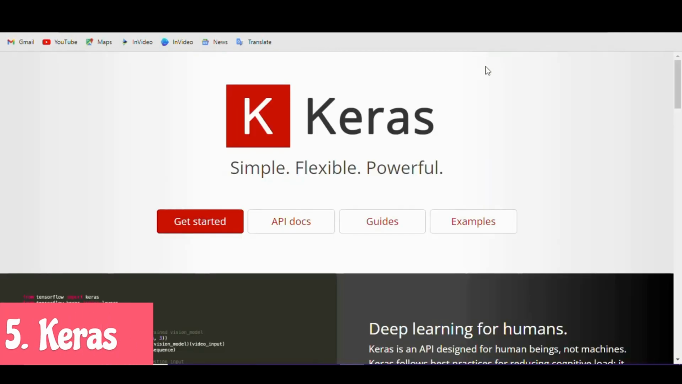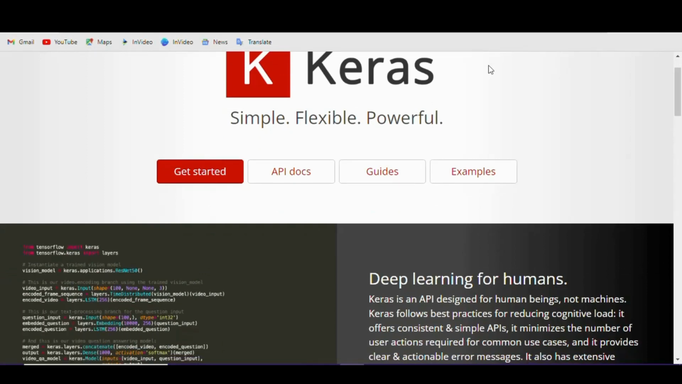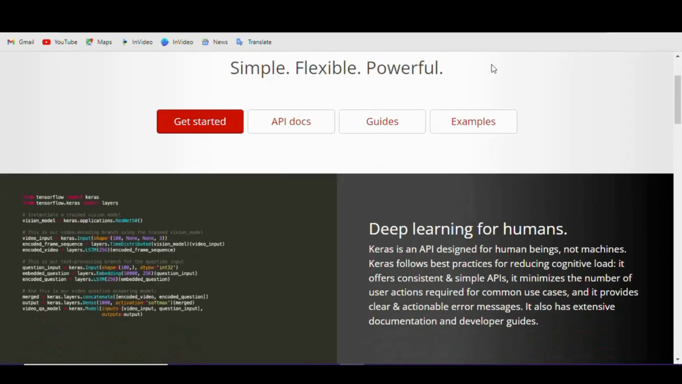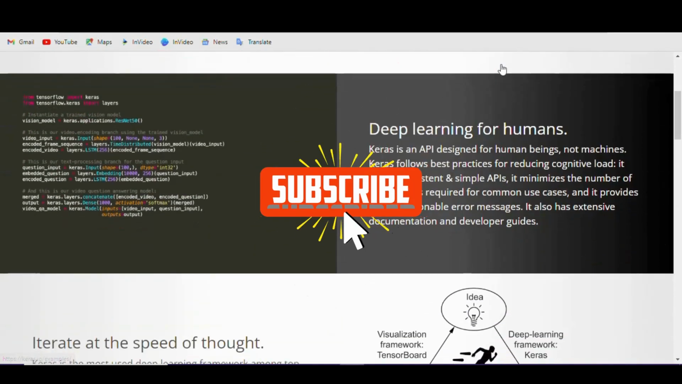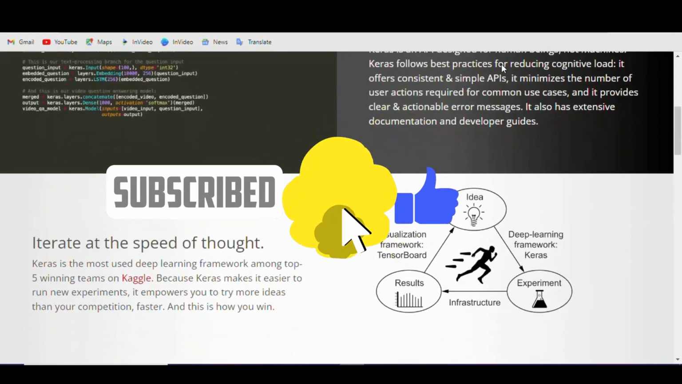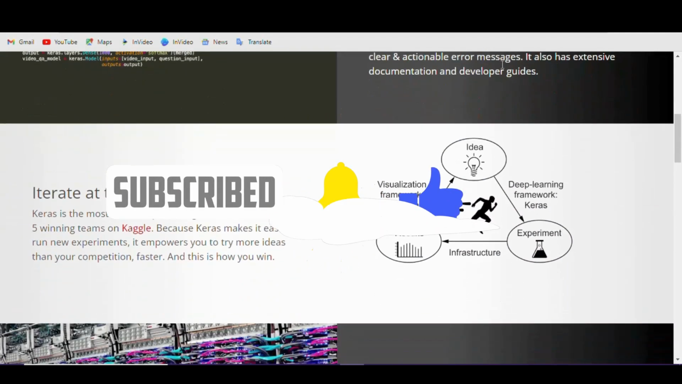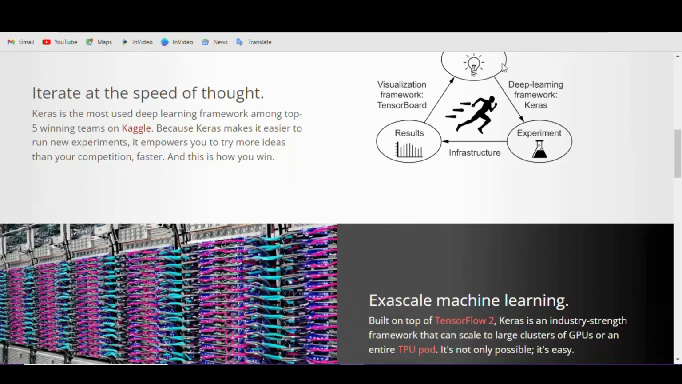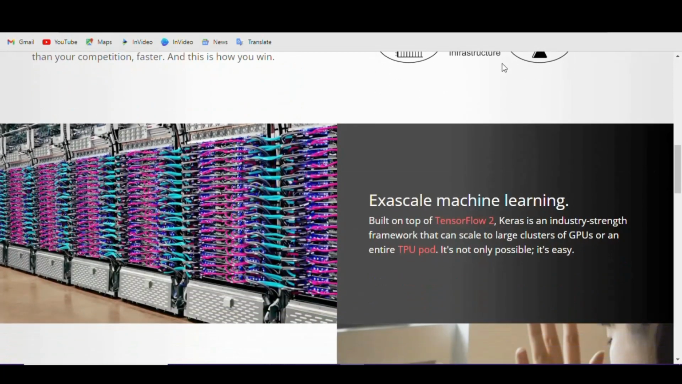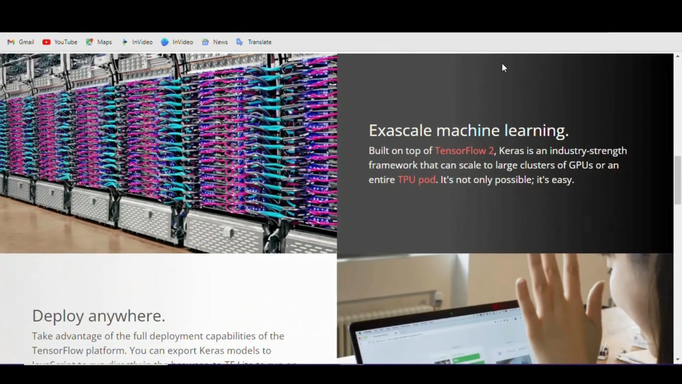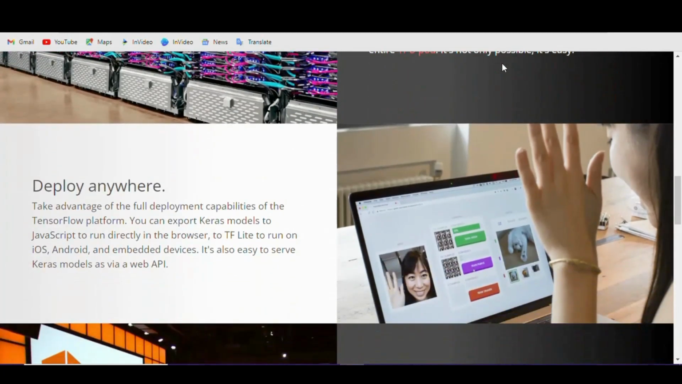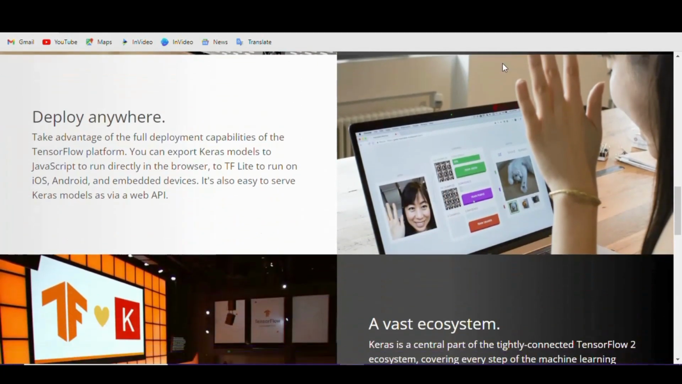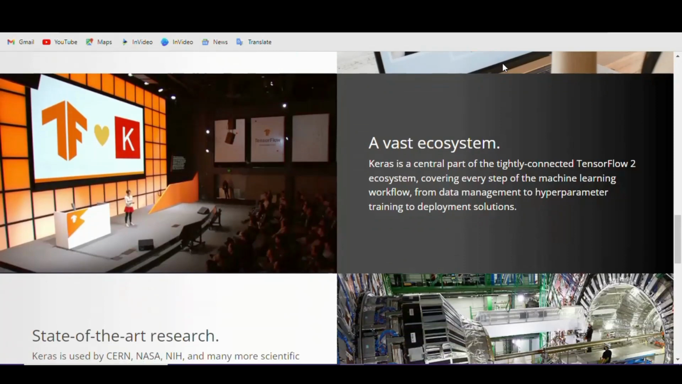Keras is a high-level deep learning framework that runs on top of TensorFlow, Theano, or CNTK. It's designed to be easy to use, with a simple and intuitive API that makes it easy to build and train machine learning models. Keras supports a wide variety of neural network architectures, including feed-forward networks, convolutional networks, and recurrent networks. In conclusion, these are some of the most popular deep learning frameworks available today.